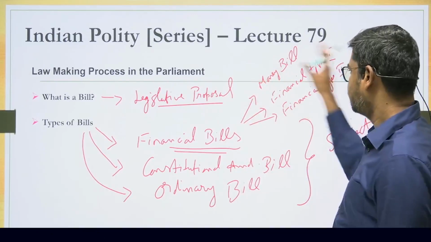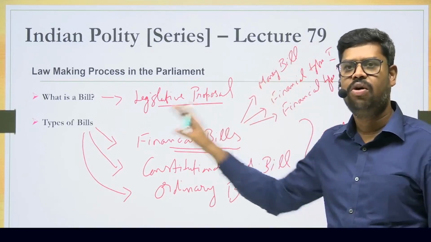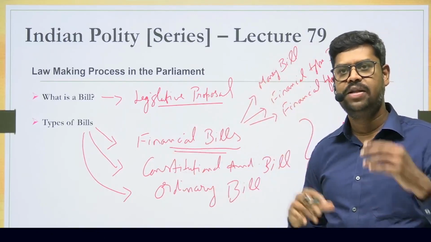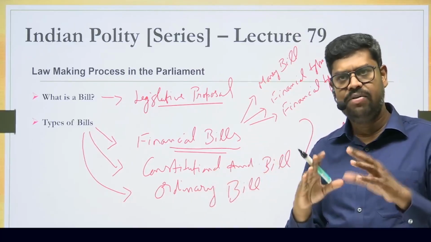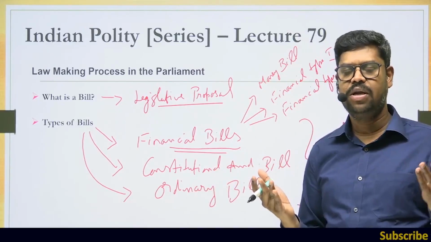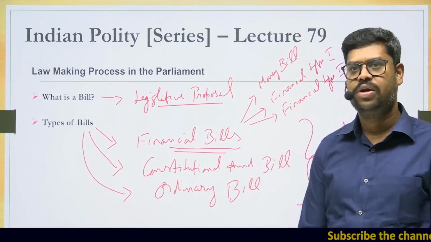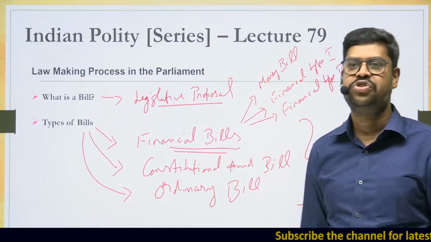But however, what is common between all the 3 types of bills? They all deal with the financial matters of the government, be it the expenditure or the revenue. But each and every type of bill might deal with different types of finances. That's a different thing. But in general, they deal with finances. So therefore, it is called a financial bill.